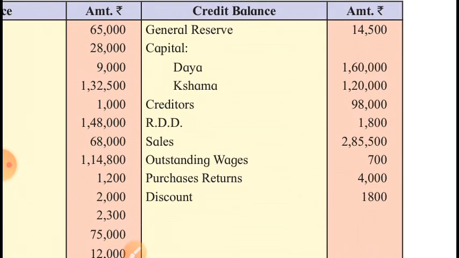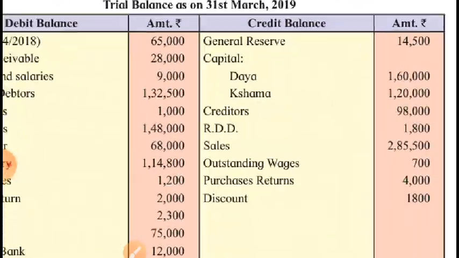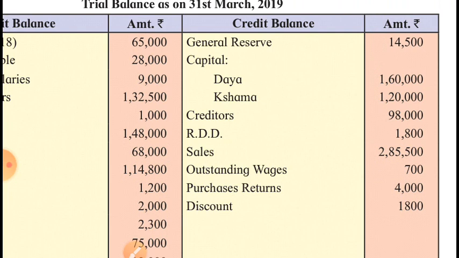General reserve is liability, capitals of partners. And see, there is no current account balance given. This is fluctuating capital method. So we can make changes in capital as per our requirement. Capital will be shown in the inner column. Creditors is liability, old RDD is there.